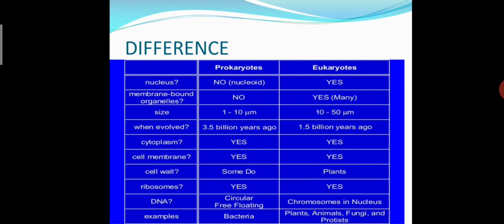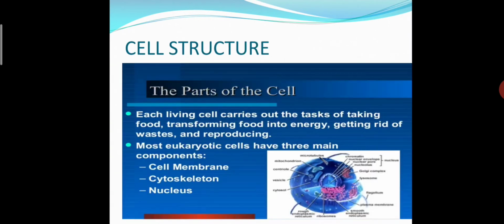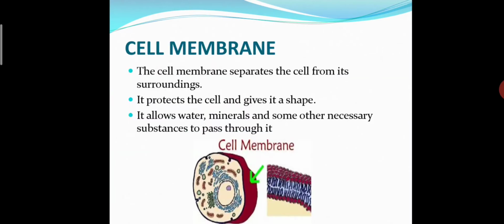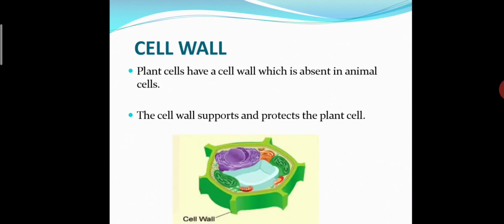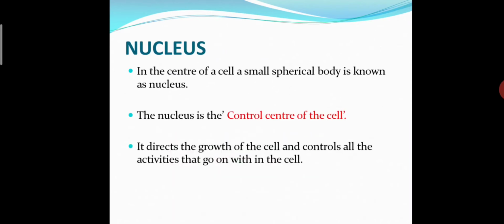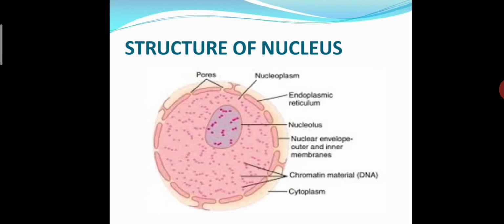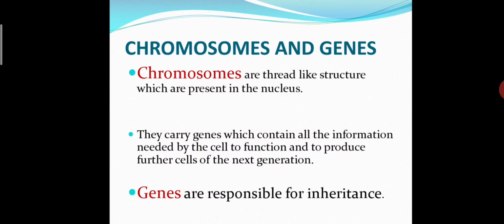After the difference between prokaryotes and eukaryotes, we learned about the structure of cells. These are the organelles of the cells, and the structure and functions of the organelles will be discussed here. In that part we had discussed the cell membrane, cell wall, nucleus, nuclear structures, the structure of the nucleus by diagrammatic representation, chromosomes and genes,